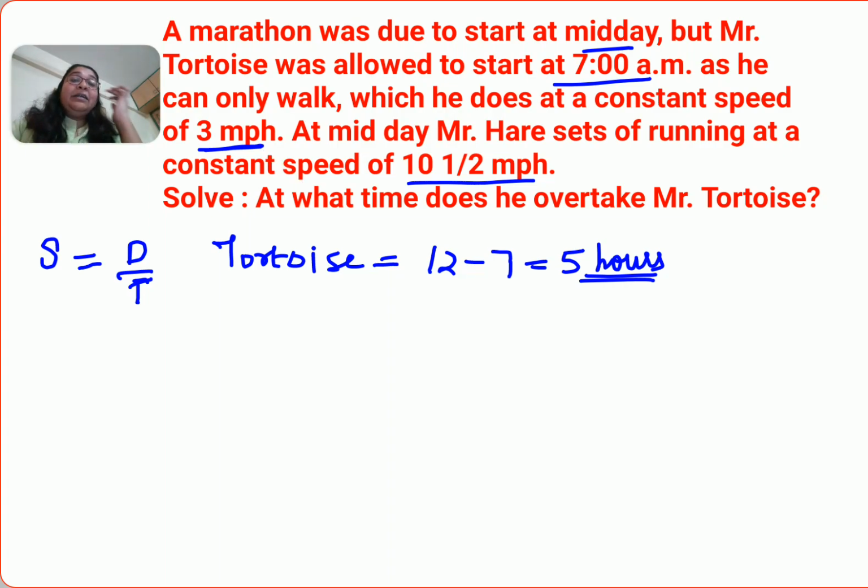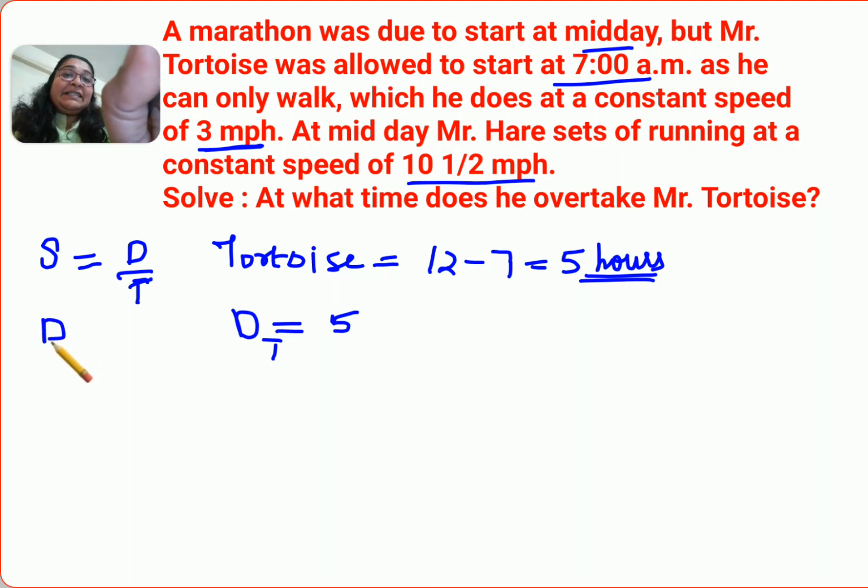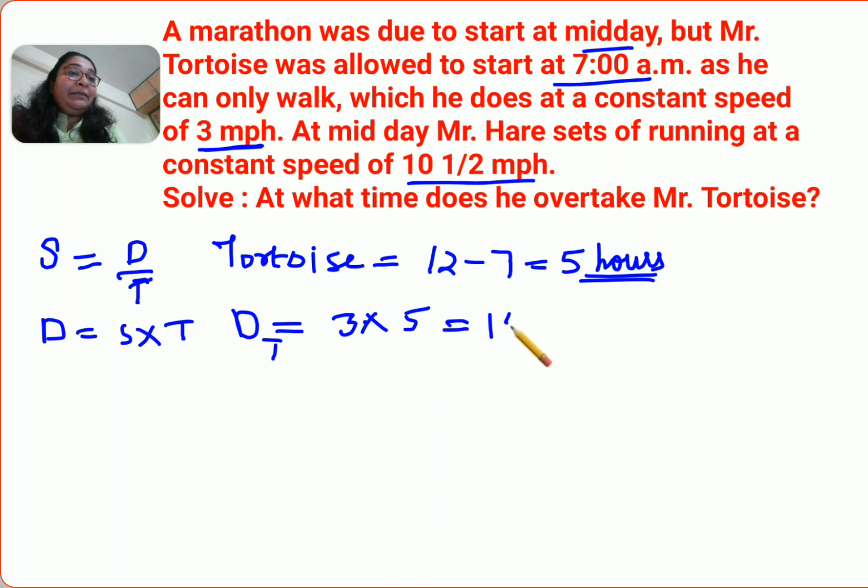Okay, and the speed given is what? 3 miles per hour. So we can say that the distance covered by the tortoise is basically, see, distance can be written as speed into time. And we know the speed over here is 3 into time, which is 5 hours. So this is 15 miles. He's covered 15 miles by noon, or by midday.